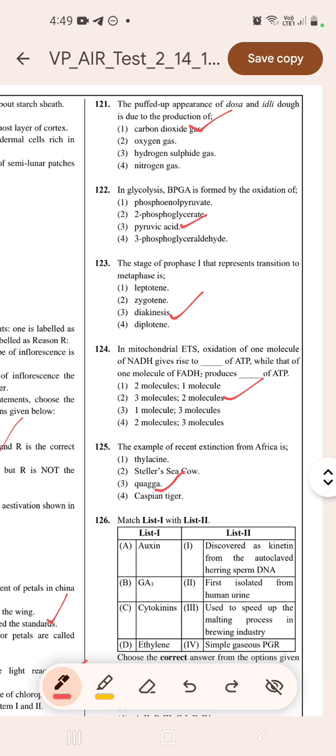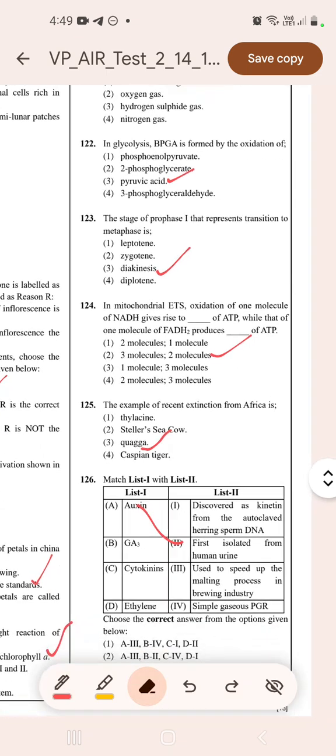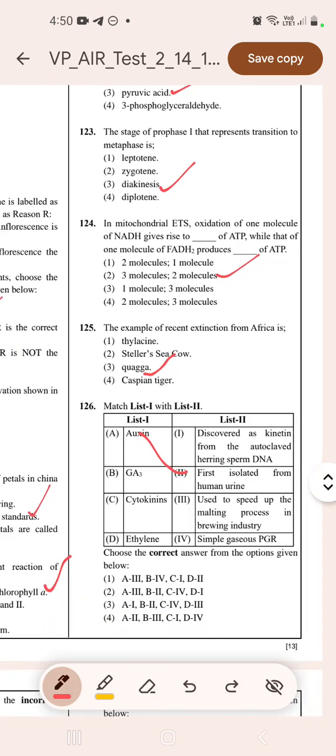126. Match the list 1 with list 2. Auxin is isolated from human urine. And ethylene. Ethylene is simple gaseous PGR. D goes with 4. So this one will be correct.